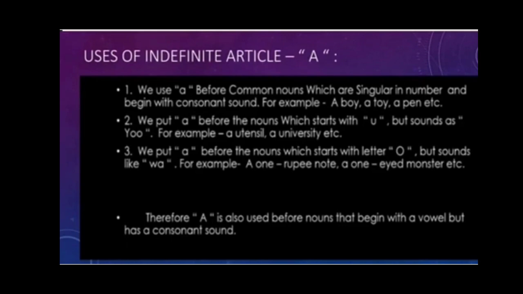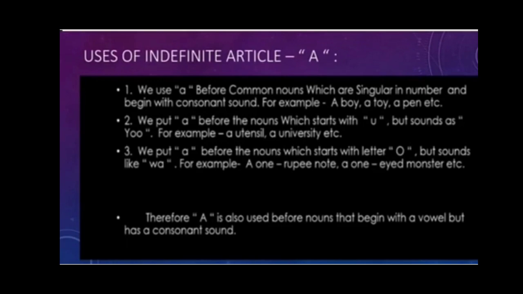Now students, please have a look at the uses of the indefinite article, which is a. We use a before the common nouns which are singular in number and begin with a consonant sound. Say for example, a boy, a toy, etc. Then we put a before the nouns which start with u but sound as oo.